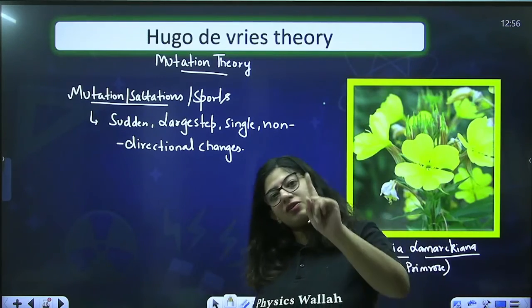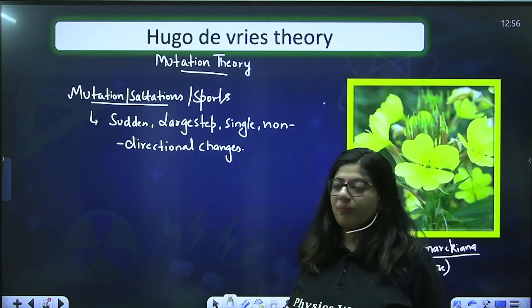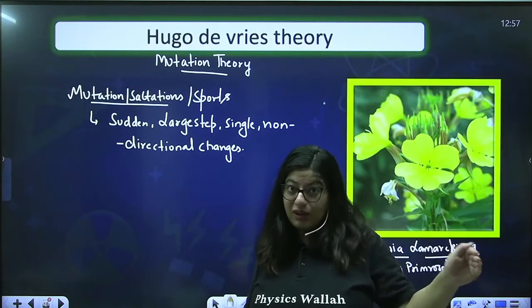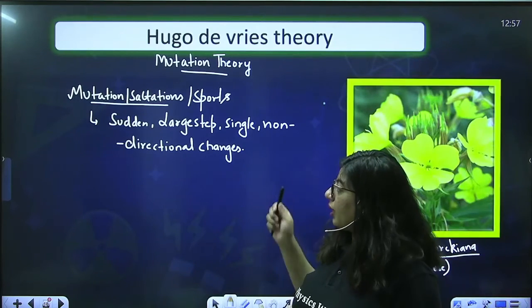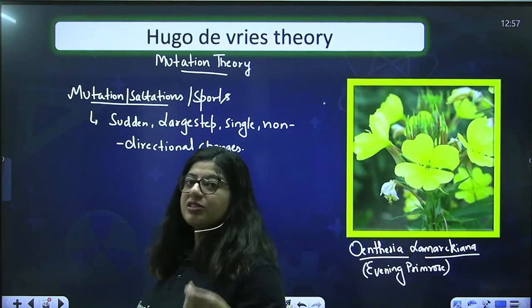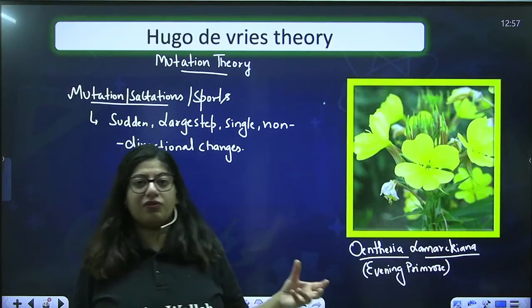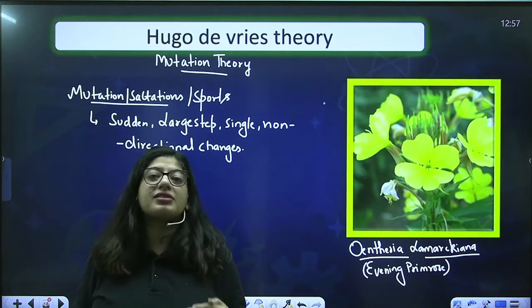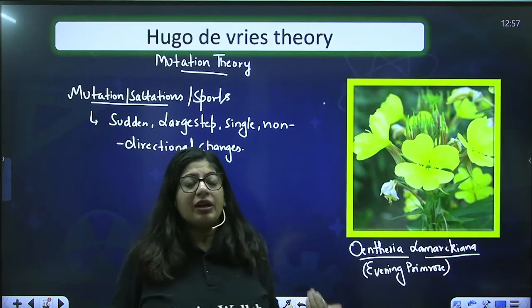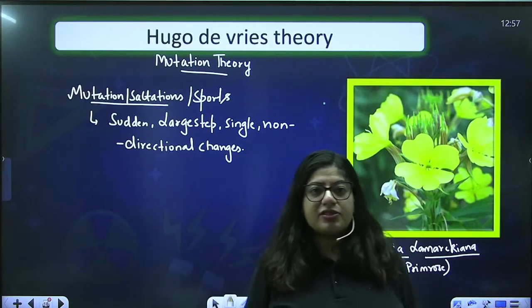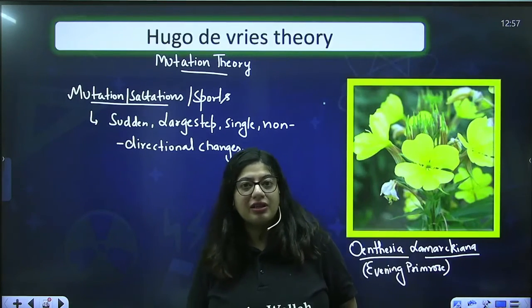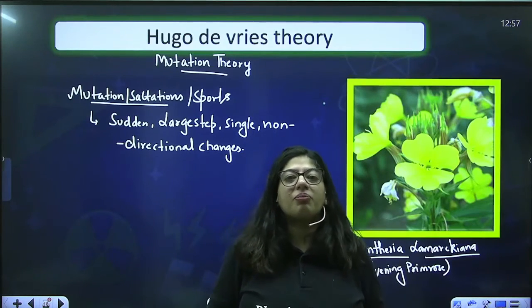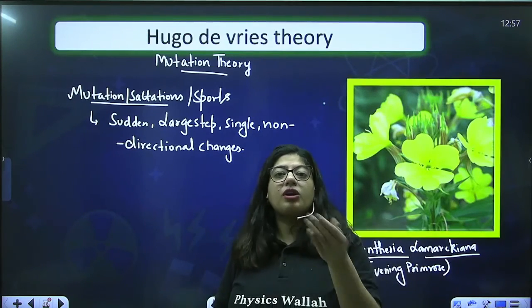Hugo de Vries said there will be only one large scale change in one go, and this will be sudden. It will not be gradual, unlike that of Darwin. It will be sudden and non-directional. And that change, if it is good, leads to the natural selection of the organism. If it is not good, the organism may not be selected, the organism dies. For example, if a mutation occurs in the cells of an organism, the organism undergoes cancer, and this is a bad mutation, the person dies. Darwin didn't tell anything about the bad changes. He only told about the good changes.